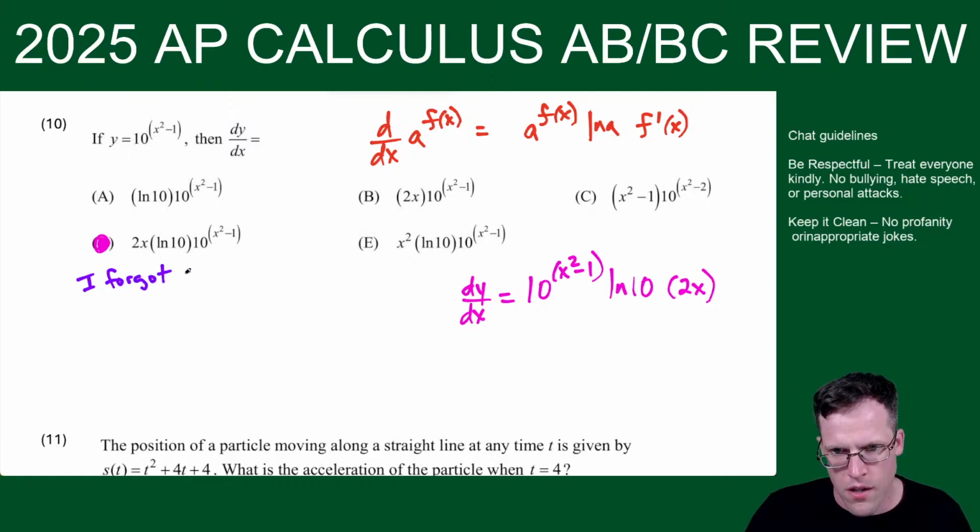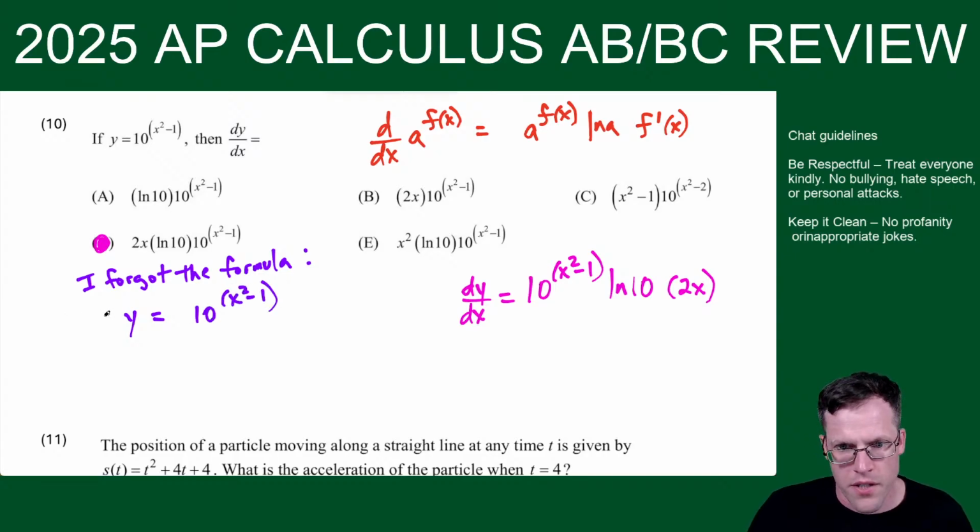But what if I forgot the formula? Then how do I do this? If you forgot the formula, you're going to take y equals 10 to the x squared minus 1, and you're going to natural log both sides. So natural log y equals the power x squared minus 1 could come down like this, and then you've got natural log 10 here.